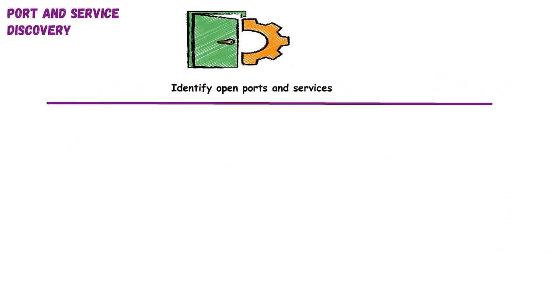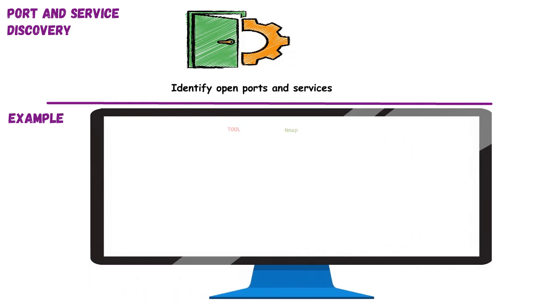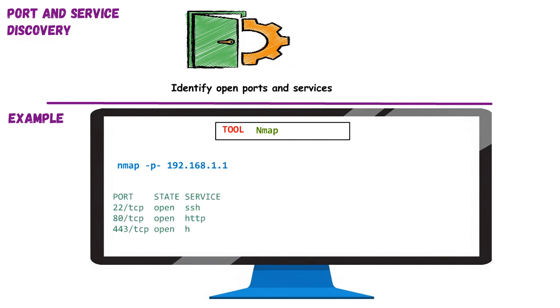Now, let's practically discover open ports on a target host using Nmap. We'll use Nmap with the -p- flag, followed by the target IP address. This command tells Nmap to scan all 65,535 possible ports on the target. The output provides a clear list of open ports, along with the associated service. For instance, we might see port 22 open for SSH, 80 for HTTP, and 443 for HTTPS.